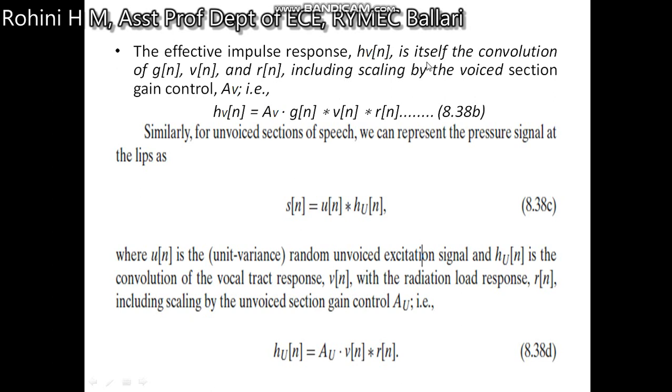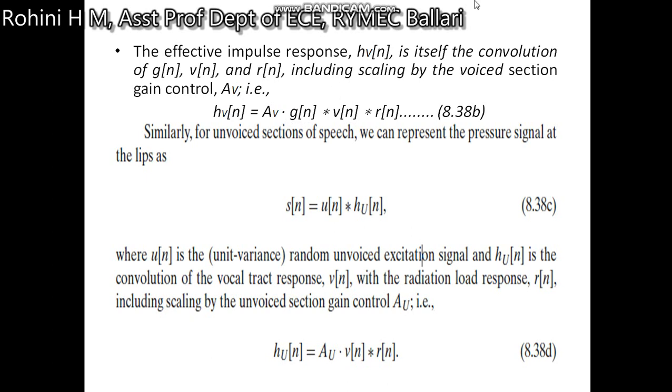The effective impulse response h_v[n] is itself a convolution of glottal, vocal tract, radiation, everything. So h_v[n] can be written as the voiced gain A_V times glottal pulse g[n] convolved with vocal tract parameter v[n] and r[n], the radiation pattern.